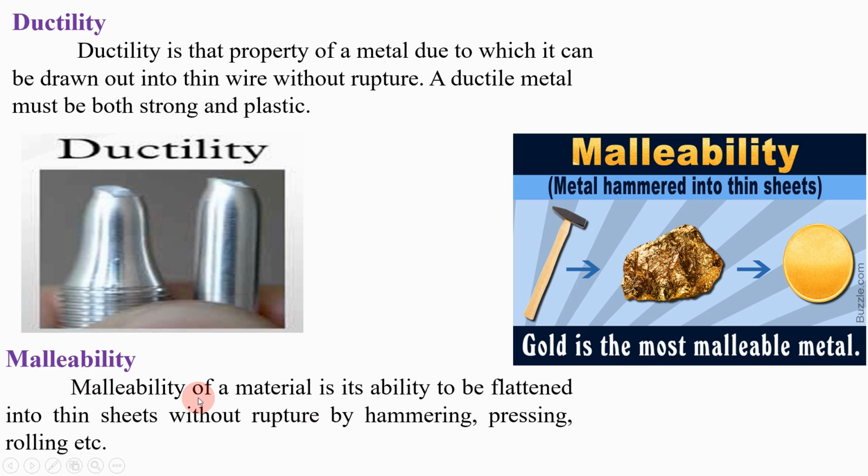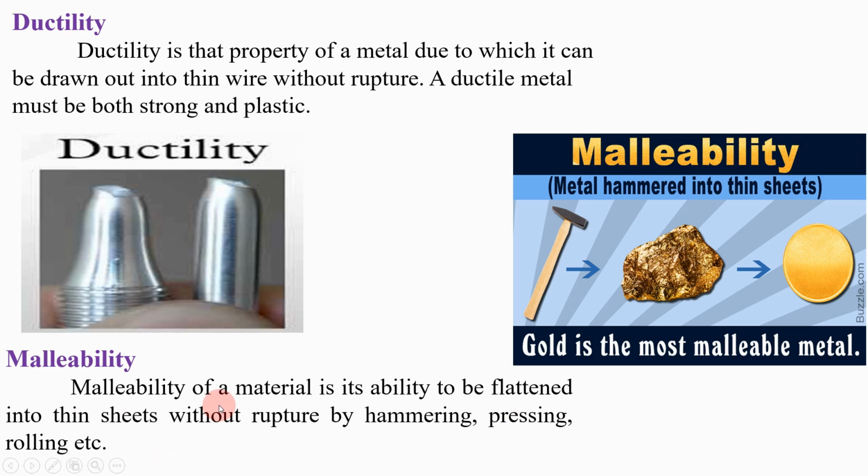Malleability of a material is its ability to be flattened into thin sheets without rupture by hammering, pressing, or rolling.